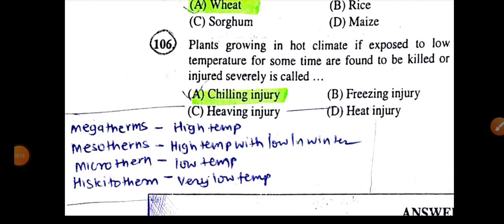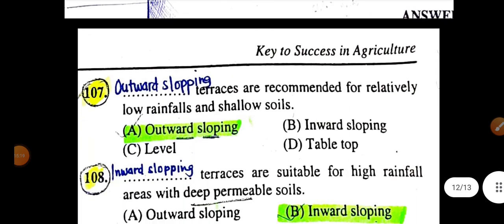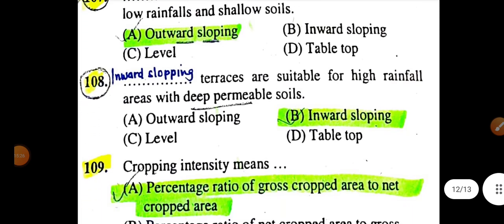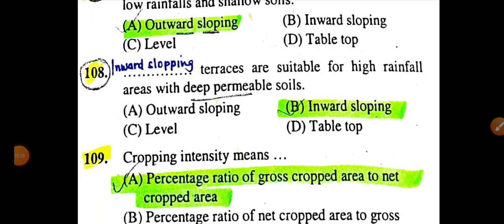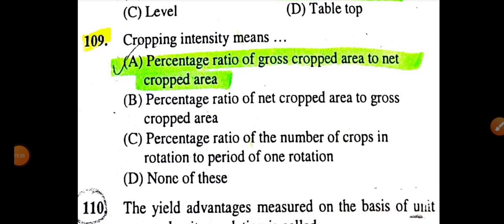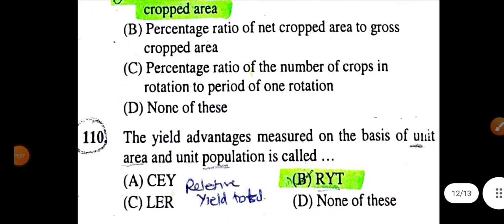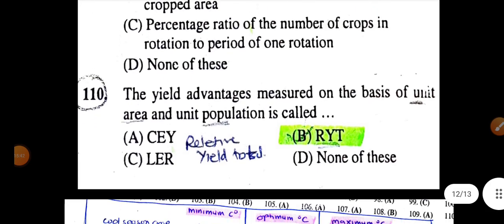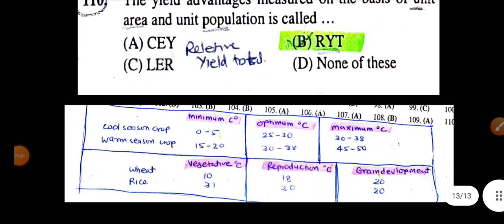Megatherm: high temperature. Mesotherm: high temperature with low in winter. Microtherm: low temperature. Hekistotherm: very low temperature. Outward sloping terraces are recommended for relatively low rainfall and shallow soil. Inward sloping terraces are suitable for high rainfall with deep permeable soil. Cropping intensity means percentage ratio of gross crop area to net crop area. The yield advantage measured on the basis of unit area and unit population is called relative yield total.